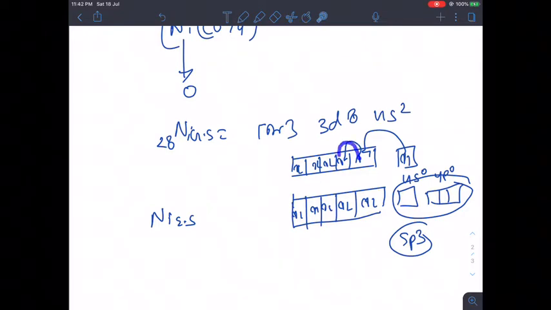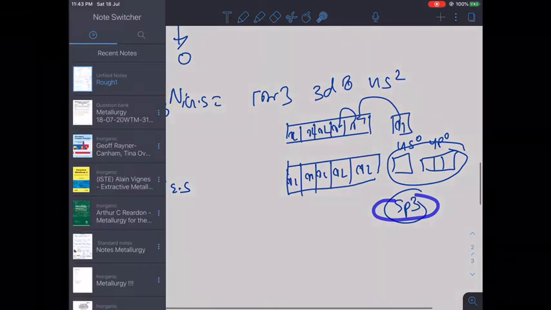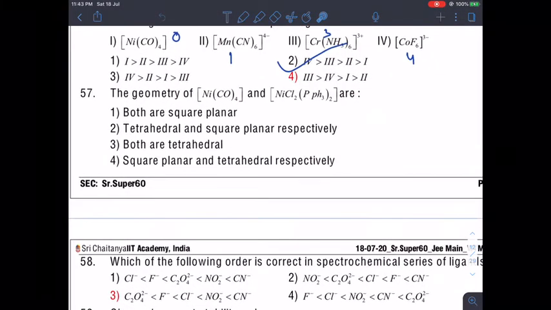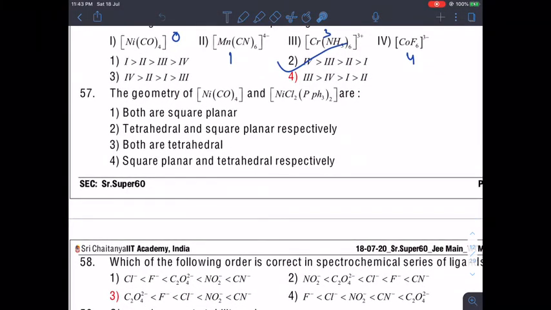The D which was vacant by pairing is actually filled by the s electron when it moves back. So the correct answer will be sp3 for NiCO4. So sp3 means tetrahedral. This is tetrahedral. Now let's talk about this one.